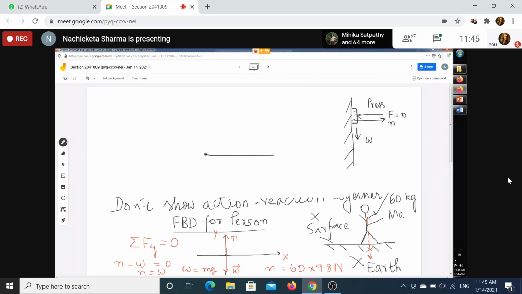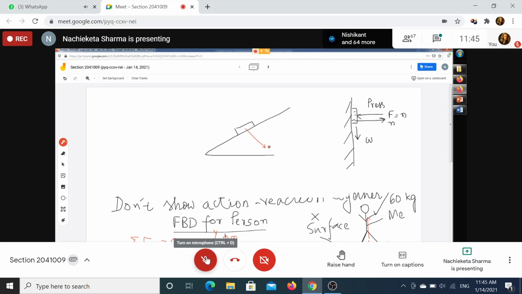So let us take an inclined plane like this, and then I will put a box on this inclined plane. Now there will be a weight. So the weight will be like this. Am I correct in giving this weight, or am I wrong?